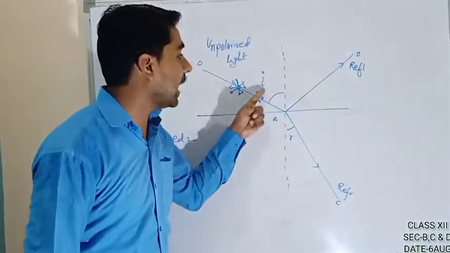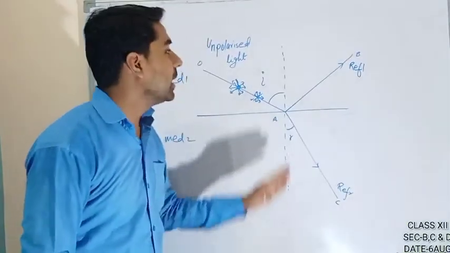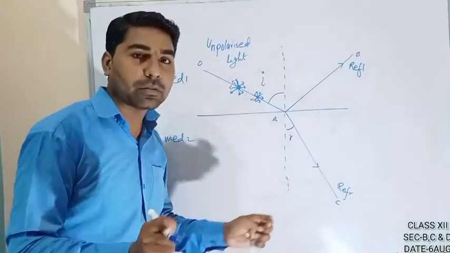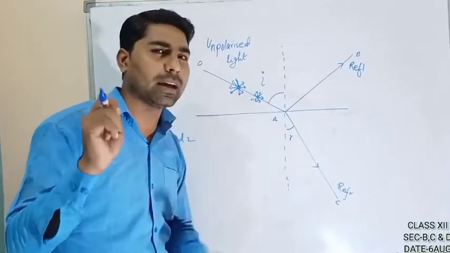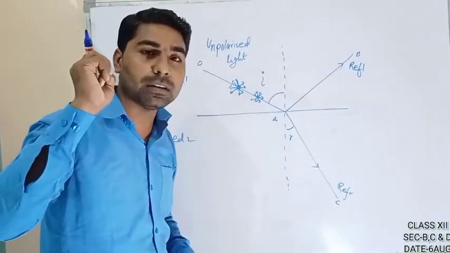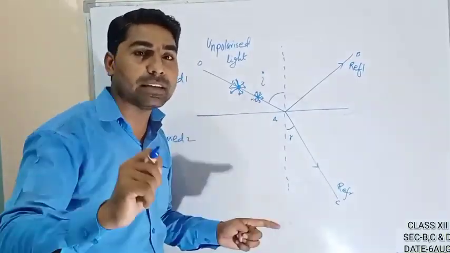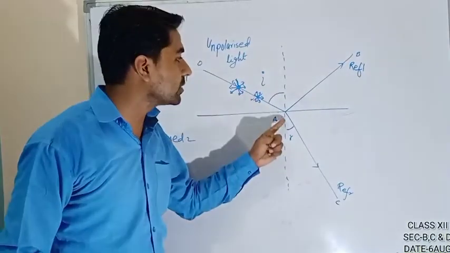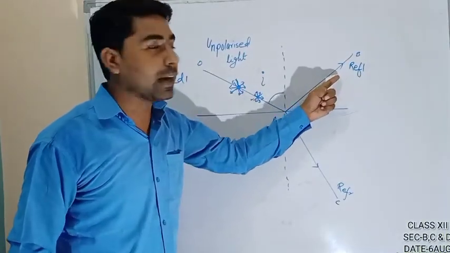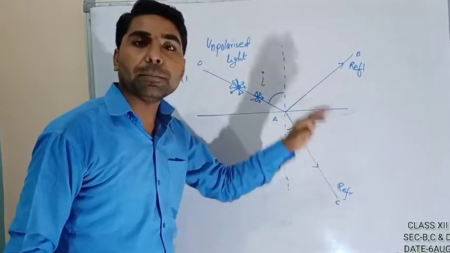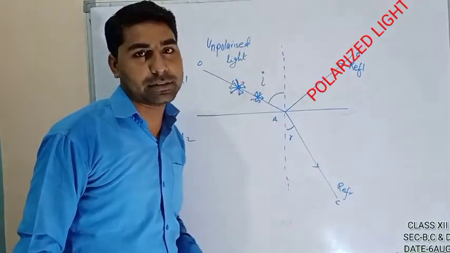That depends on the angle of incidence. There must be a definite angle of incidence at which, when the light falls, the reflected light becomes completely polarized.